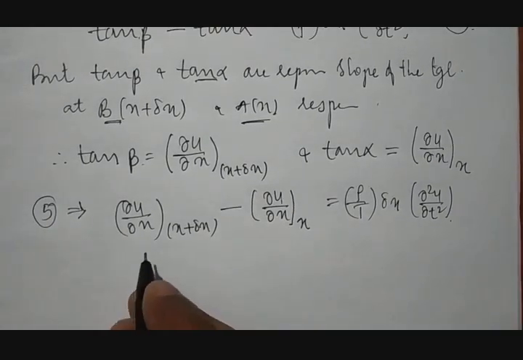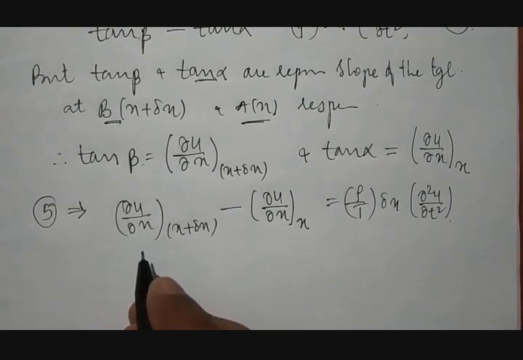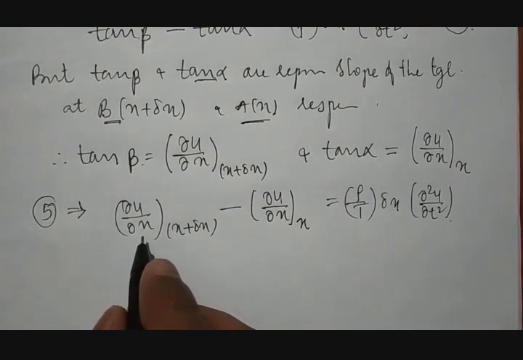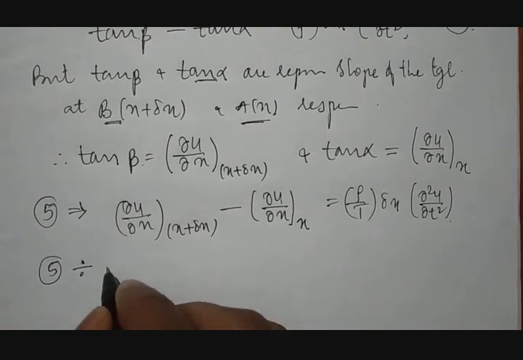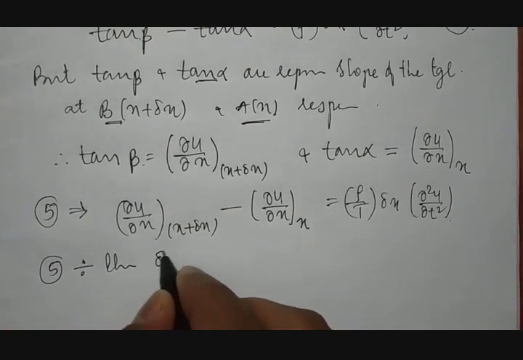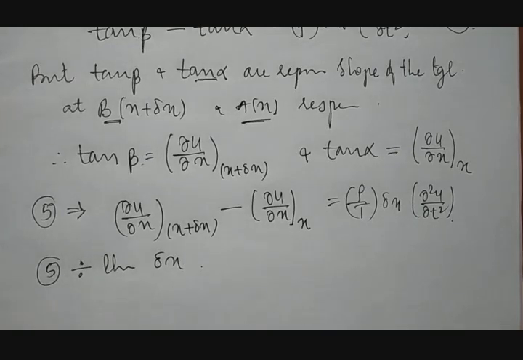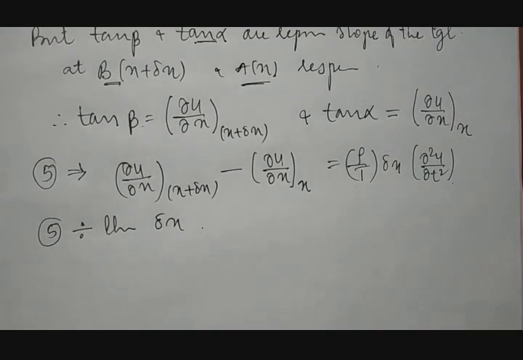Fine. Now we do one thing. We divide equation number 5 throughout by delta x. Then what do we get?